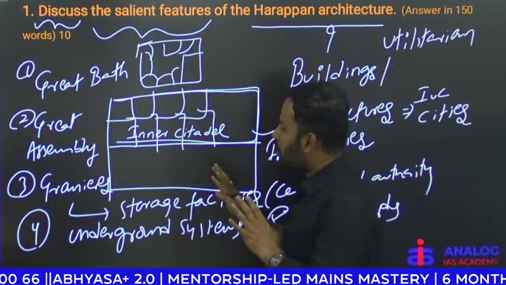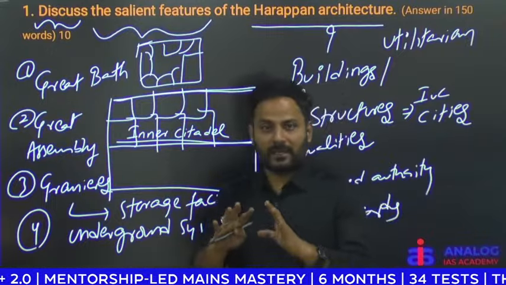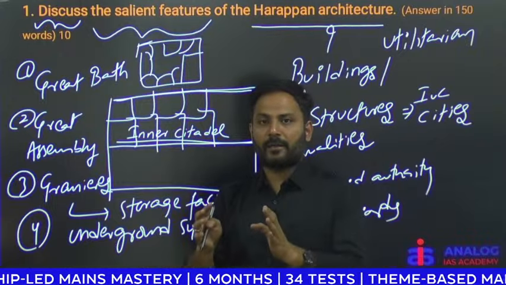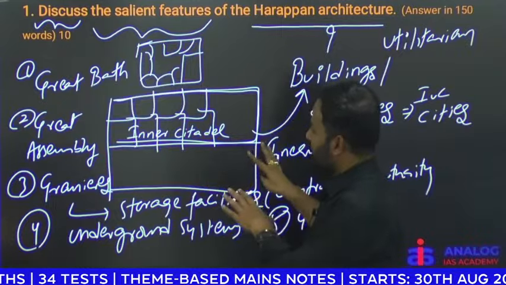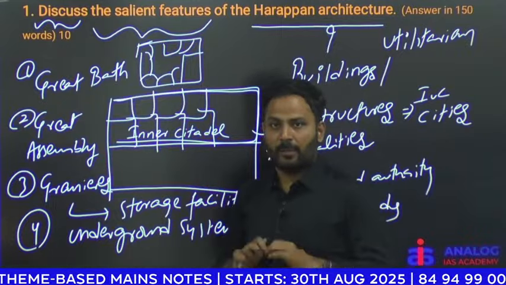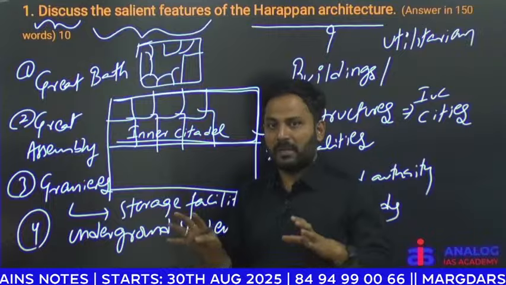Here they have not provided any artistic decorations. It was not decorated with any kind of sculptures. You don't find any aesthetic elements in these structures.